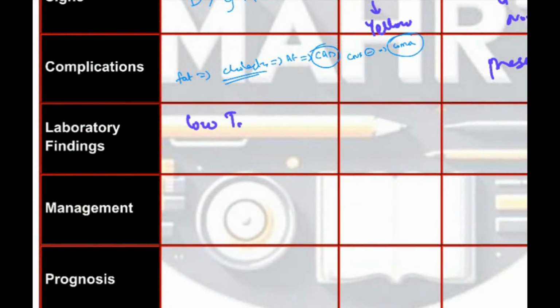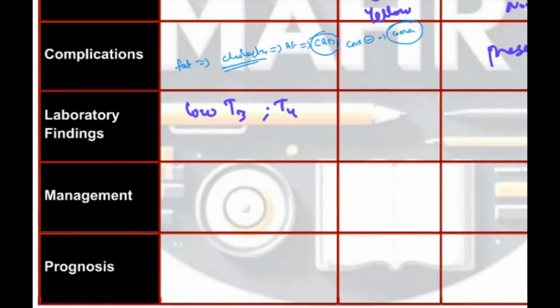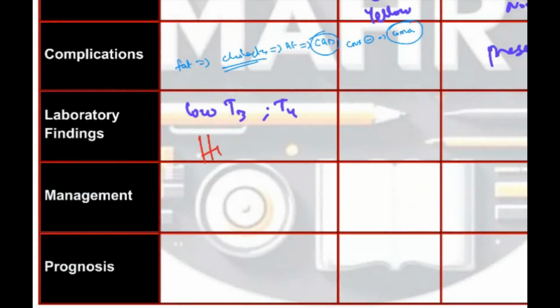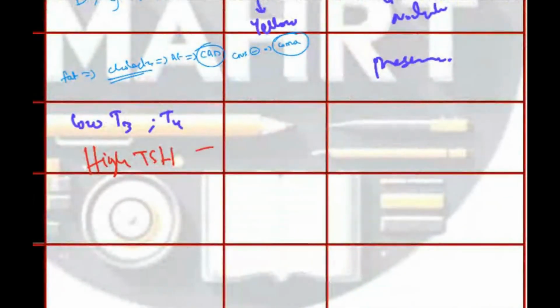A low level of T3, a low level of T4, and how will the TSH be? TSH will be elevated. High TSH will be there. Here also the same, but in myxedema there are very low levels of T3 and very high levels of TSH.